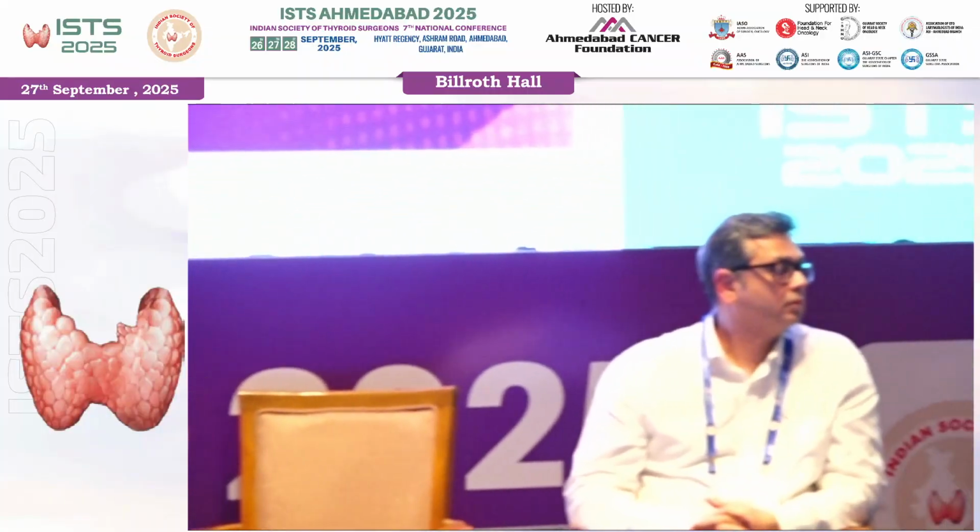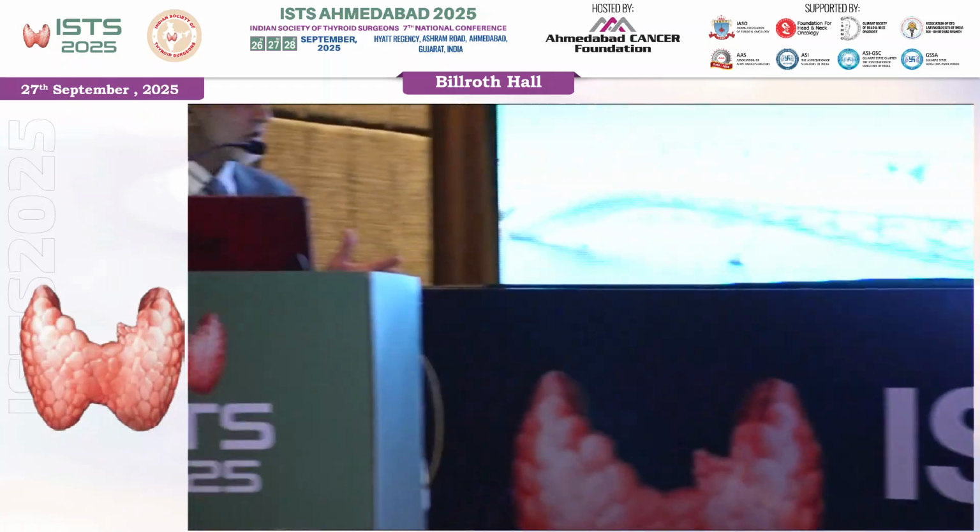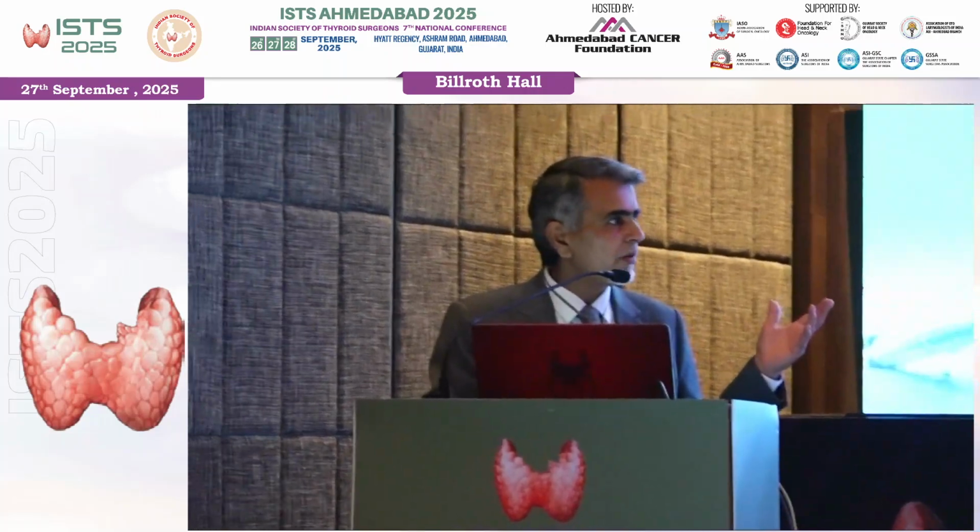But what we were speaking of was the intermediate risk group on the whole, when there are aggressive variants, or the whole group of vascular invasion, which has many variations. Correct. I think we all agreed that we must factor in stimulated thyroglobulin levels and a diagnostic scan for a complete workup, and then base the decision on that information. So, in 2 minutes, maybe one more scenario I'll put up for you. Microscopic ETE doesn't change the T stage, and it puts the patient in the intermediate risk group.